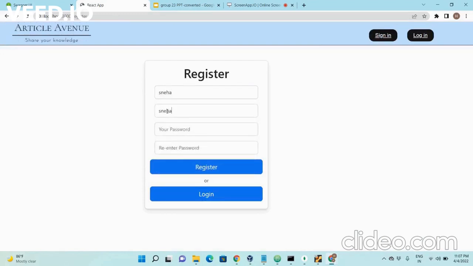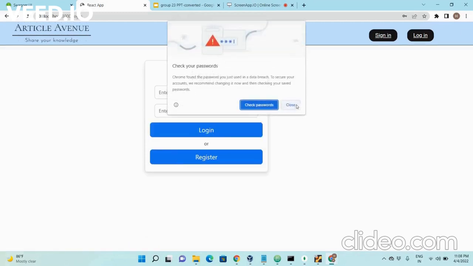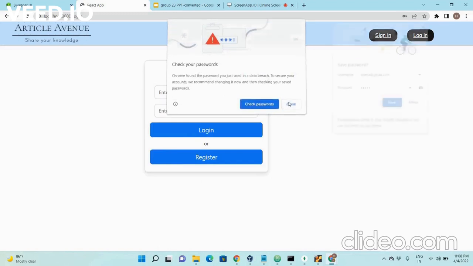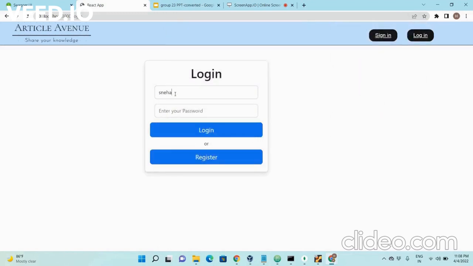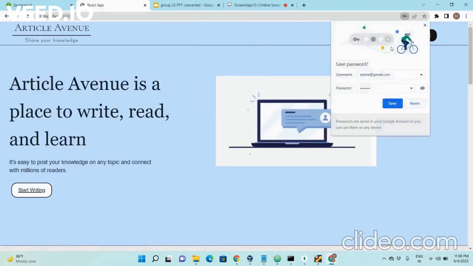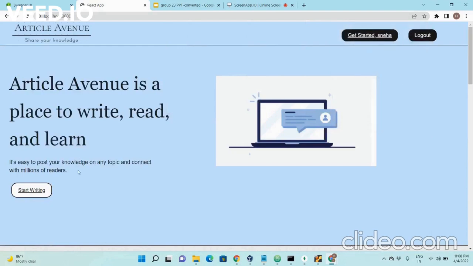Email and password and register. So now we have to log in with the same mail and password. Now we can see a small welcome message here. It says get started Sneha.